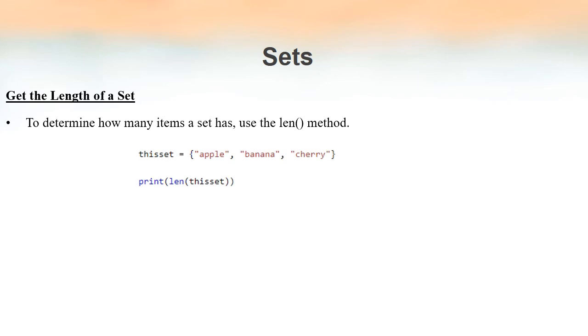To get the length of a set, that is, to determine how many elements are there in a set, we can use the len method. In this example, this is a set, and if we use this set as a parameter to the len method, len of this set, the method will return the number of elements inside the set. So len is the method that we have to use to get the length of a set. Length of a set means the number of elements inside the set.